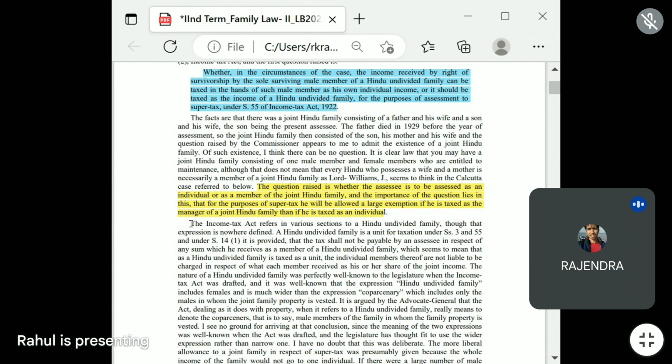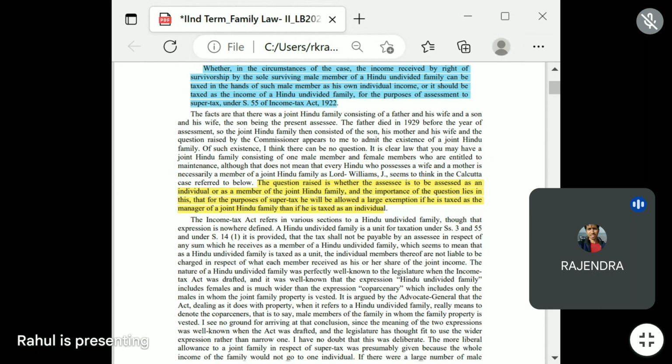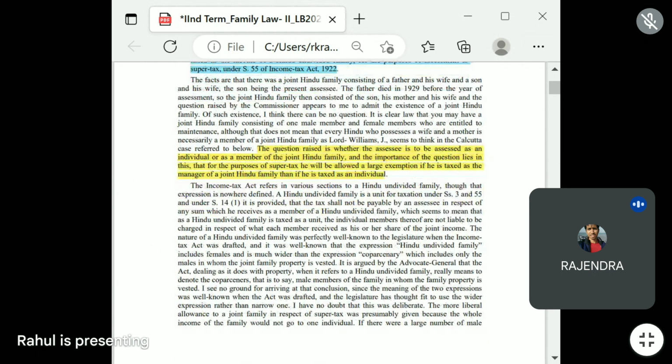The Income Tax Act refers in various sections to Hindu undivided family. Means in income tax there are many sections referred, like section 14 subclause 1, section 3, section 55. So we would first see what is written in section 14 subclause 1.